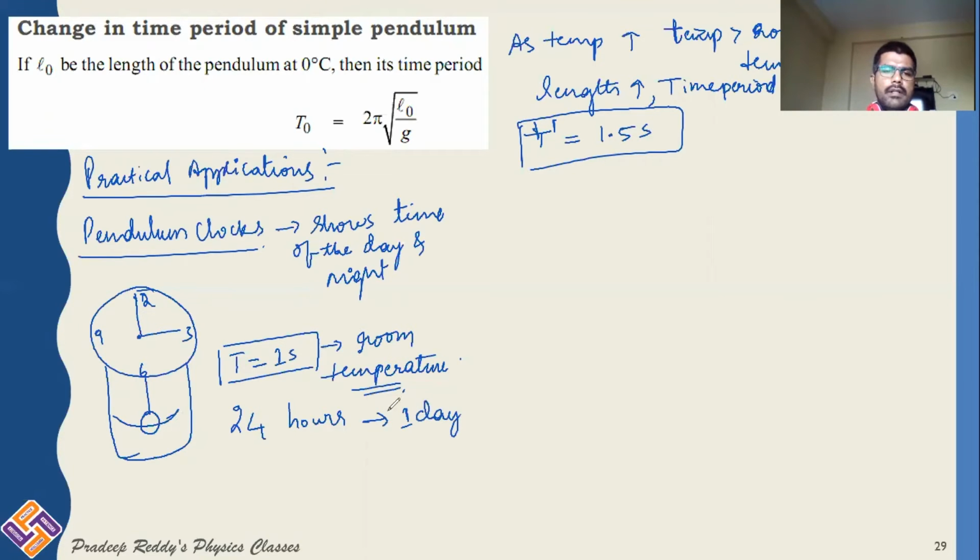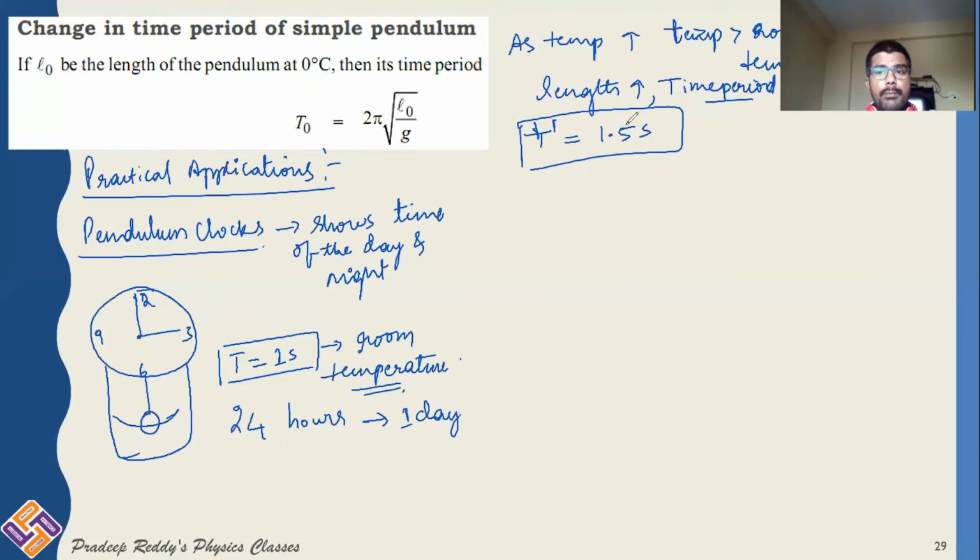So that means if it oscillates one time, 1 second is being observed here. But now what is happening in this case? As the length of the pendulum is increased, the time period is increasing. Time period is 1.5 second.